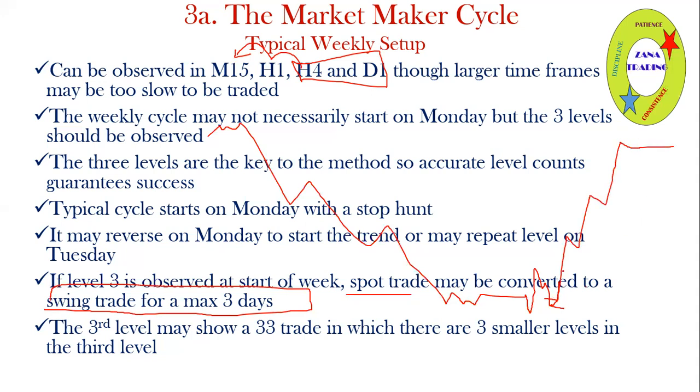So instead of entering and leaving, you can enter it here and just keep observing to see if it goes into level 2. That means the next day, all you do is wait for a stop and low. If it does a stop and low, it shows that it is going up, you leave your trade. On the next level, you wait for a stop and leave your trade. When you observe the third level on H1 there, you leave your trade there. So this is where you can get more than 100 pips from one trade over 2 or 3 days. That is what we call a swing trade.